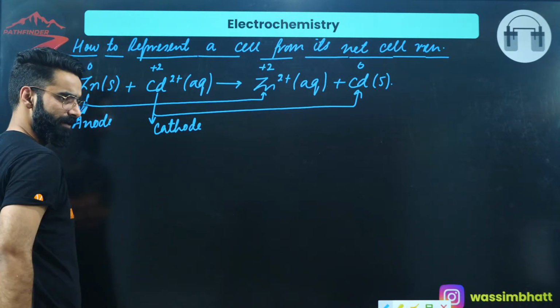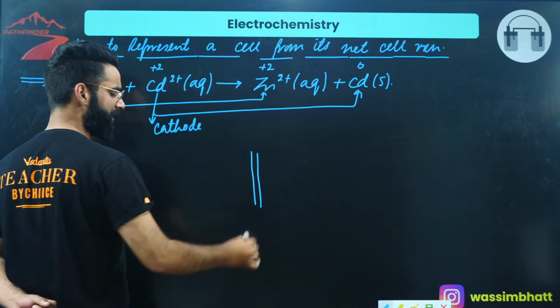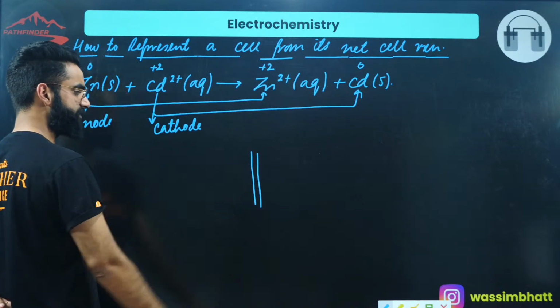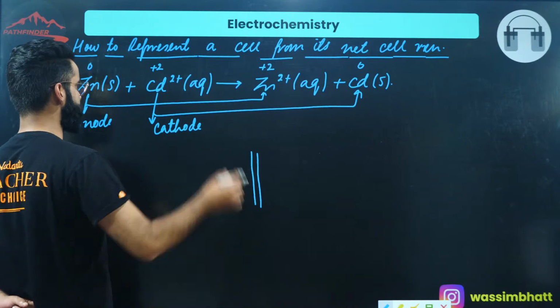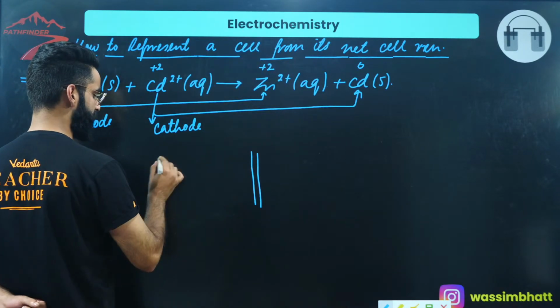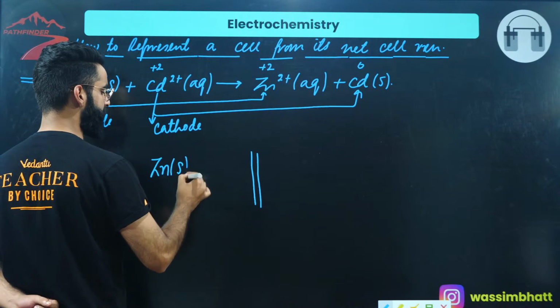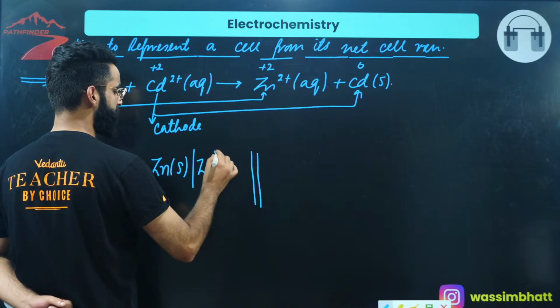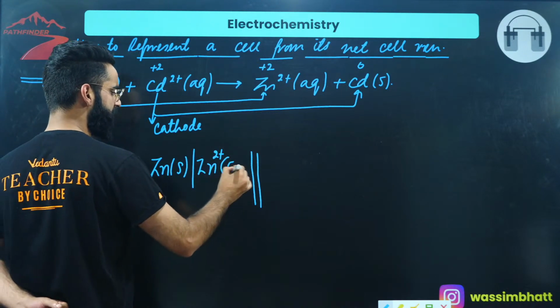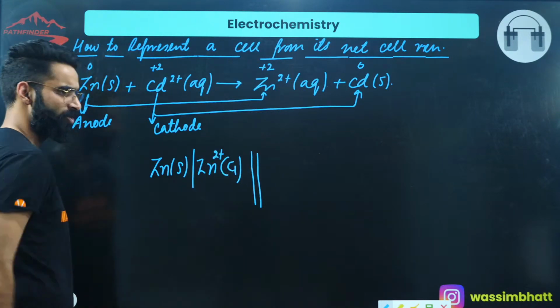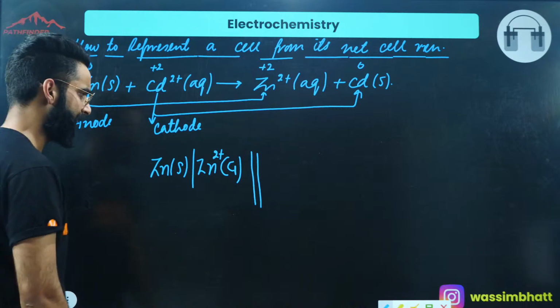How do I represent it now? Simple. Two lines in the middle, salt bridge. On the left hand side of the salt bridge, I'll be writing the anode. And at the anode, oxidation takes place. Zinc is getting converted into Zn2+. So at the anode, zinc solid getting converted into Zn2+, and that Zn2+ enters into the anodic container in which the concentration of Zn2+ I'm assuming as C1, right? In the middle, salt bridge.